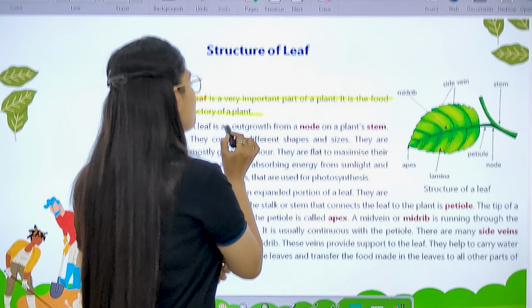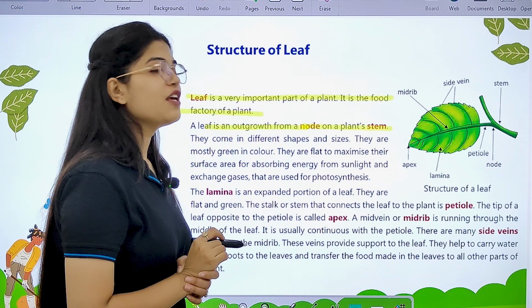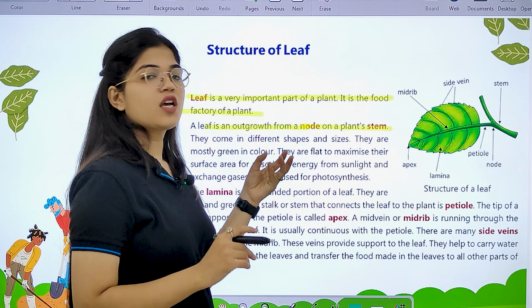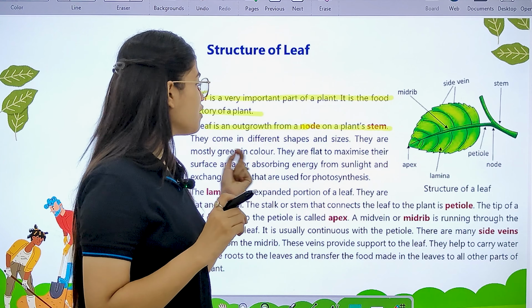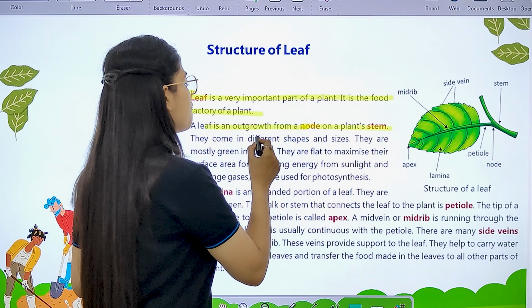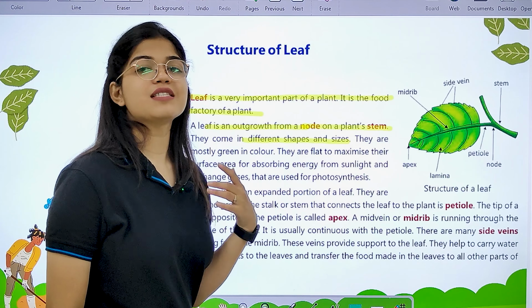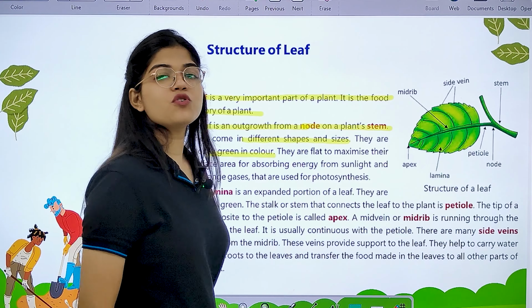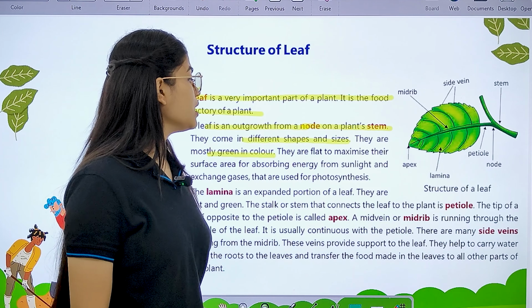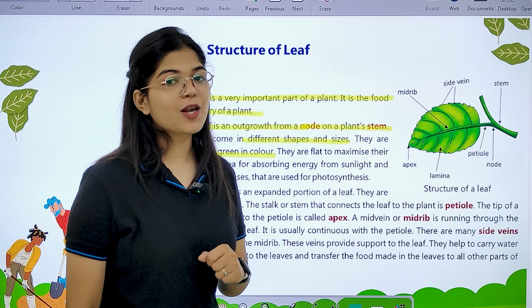Now, a leaf is an outgrowth from a node on a plant stem. It is an outgrowth from a node where the leaf arises. They come in different shapes and sizes, and they are mostly green in color. Most of the leaves are green in color due to the presence of a pigment known as chlorophyll.